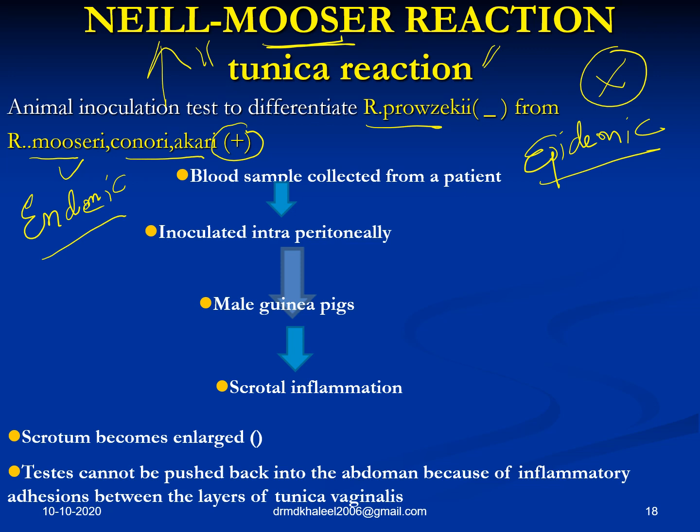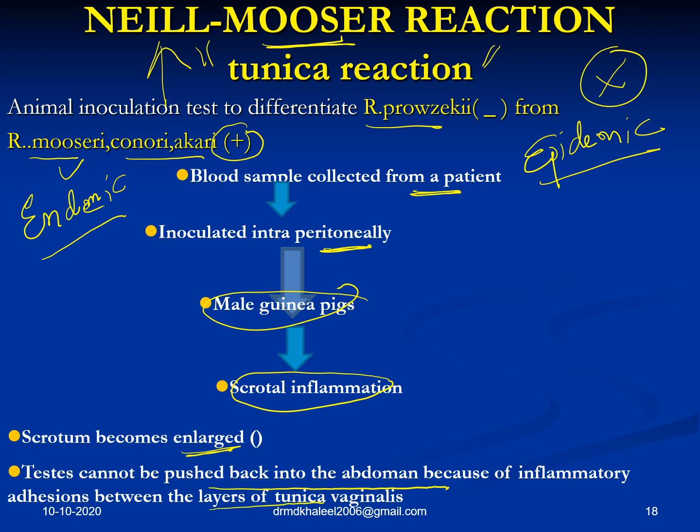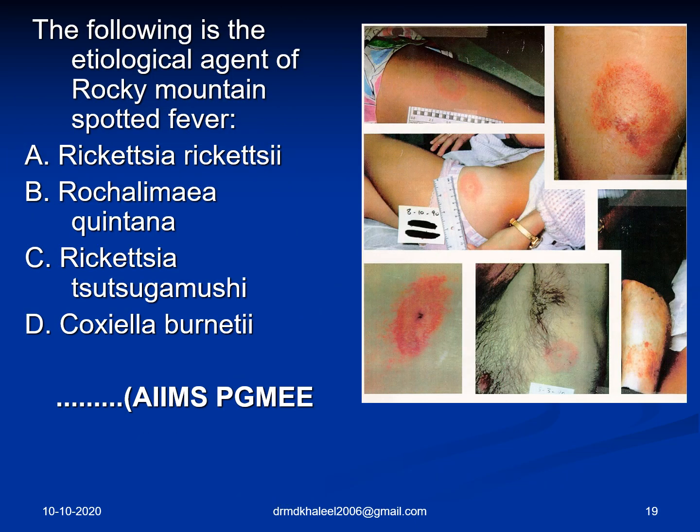Fine. What do you do in this? Blood sample from the infected patient is taken and inoculated intraperitoneally into male guinea pigs. What happens? Scrotal inflammation and swelling will occur, because of which the scrotum becomes large and inflamed. The testis cannot be pushed back into the abdomen because of inflammatory adhesions between the layers of the tunica vaginalis. This is the tunica reaction or Neill-Mooser reaction.